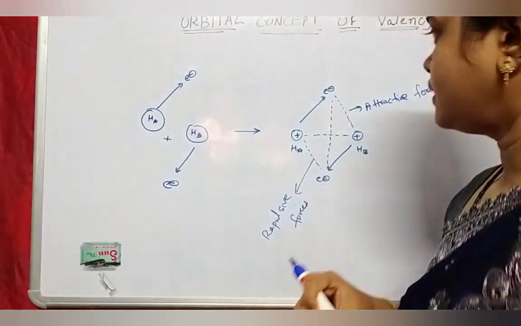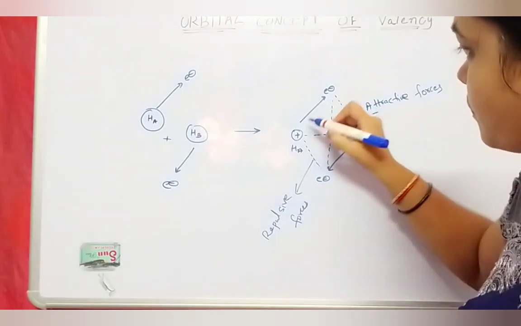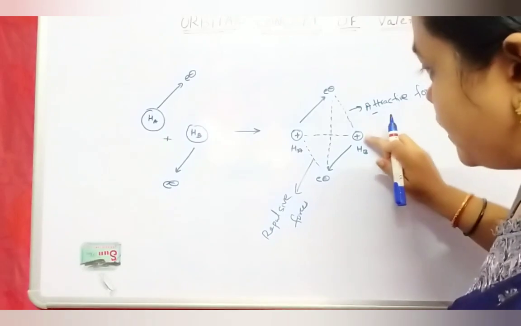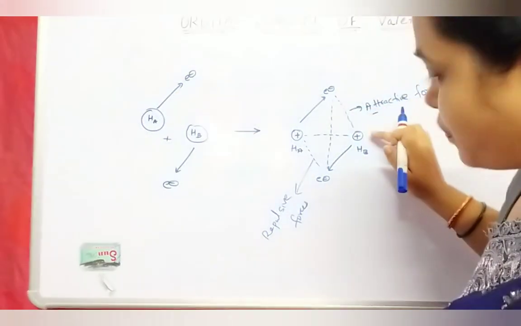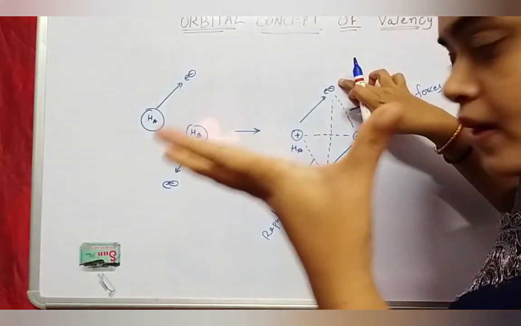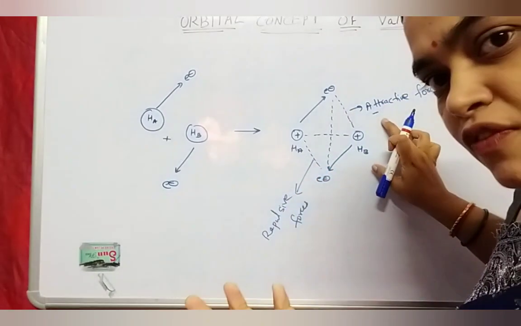So here see the attractive force between the electron of Ha and the nucleus of Hb, because this is negative charge and this is positive charge. From these opposite charges there is an attraction. So here attractive force developed.